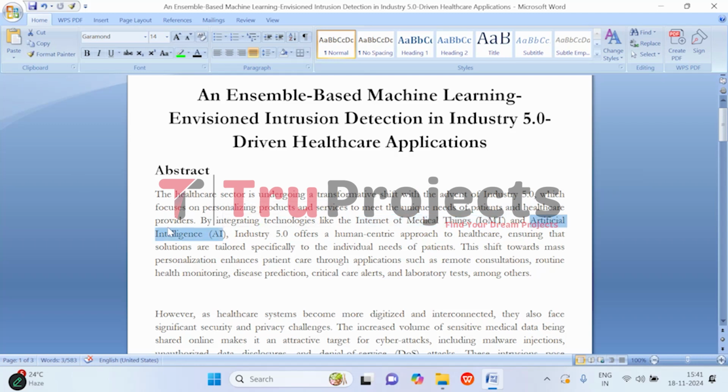Coming to artificial intelligence, it plays a big role by helping to predict diseases early, offering personalized treatment plans, and even alerting healthcare providers to potential issues before they become critical. This approach improves patient care by making healthcare more proactive and tailored to the person. Rather than just treating general symptoms, applications like remote consultations, routine health monitoring, and disease prediction are all part of this shift. It's a huge step towards a more patient centric system where healthcare isn't just about reacting to illness, but about preventing it and managing health in the way that fits the specific needs of an individual.